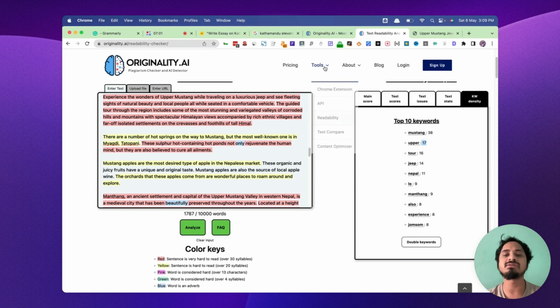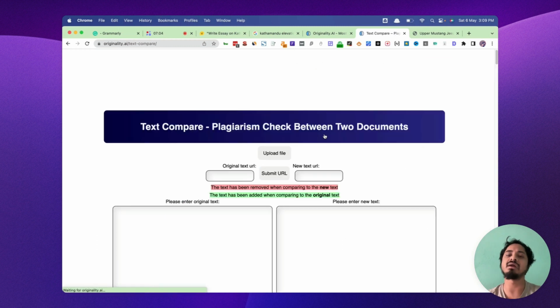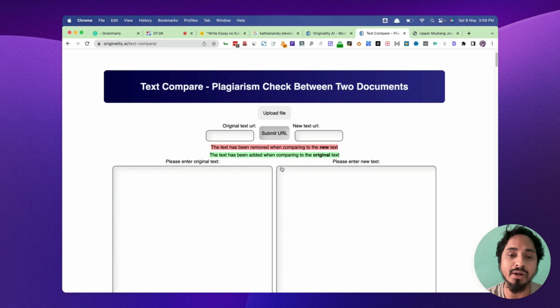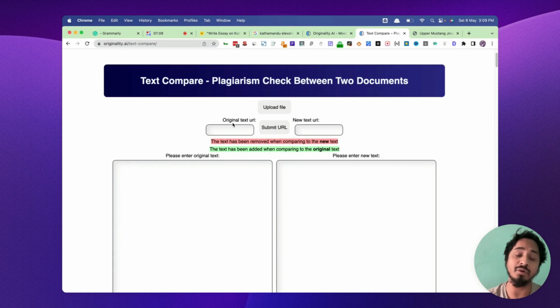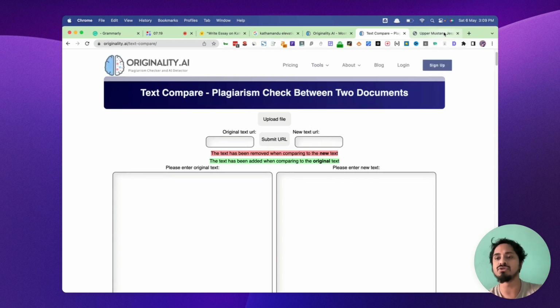Okay, so let's test another tool, that is text comparison. If you have a URL, you can simply paste it here. If you have a competitor URL, you can paste it here and compare those URLs to see which one is good. Okay, so let's compare the two URLs.